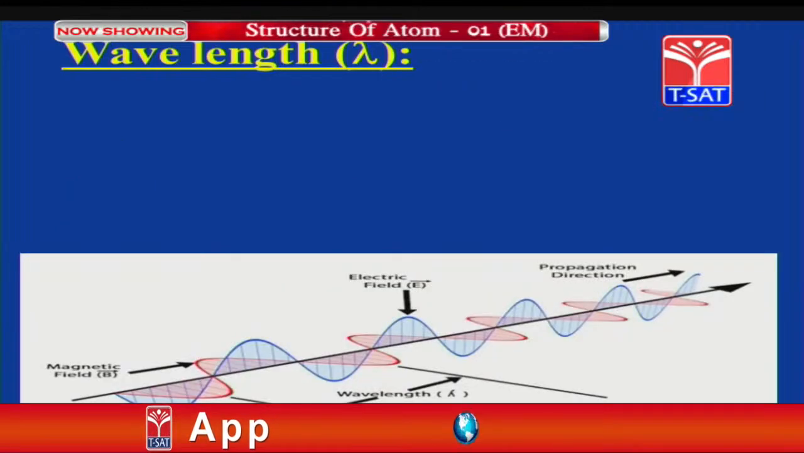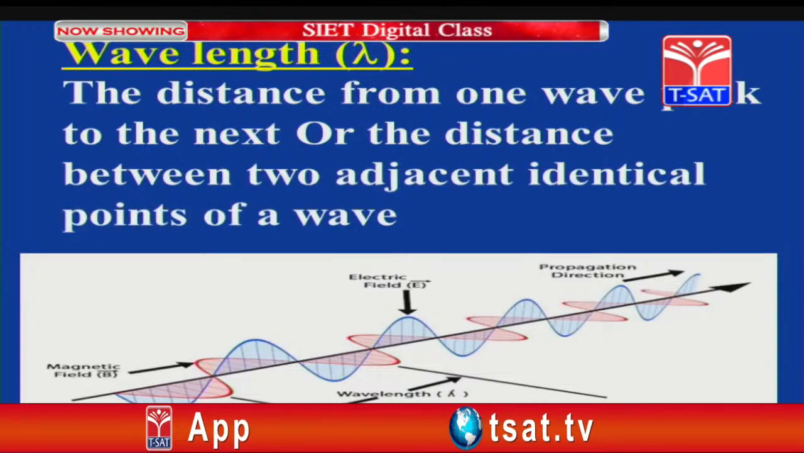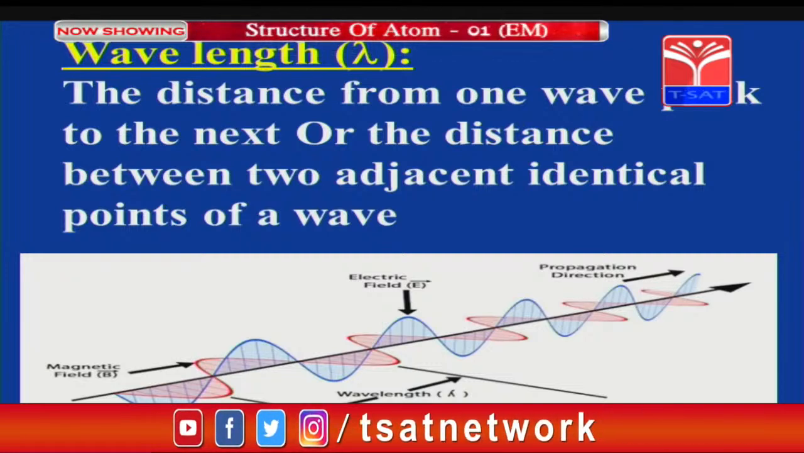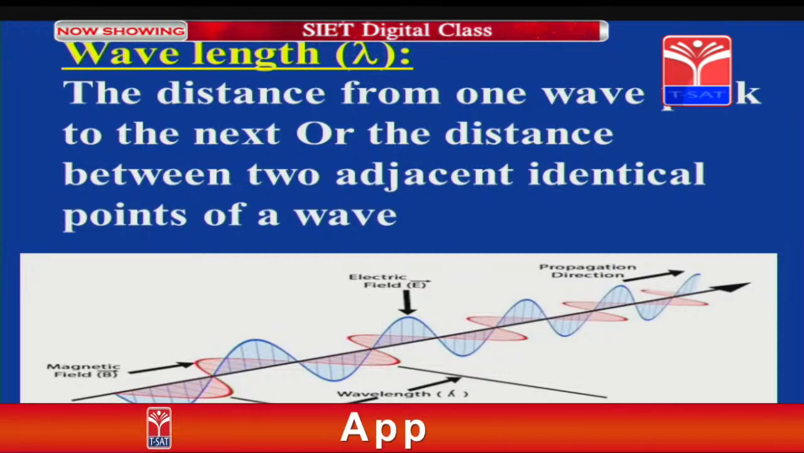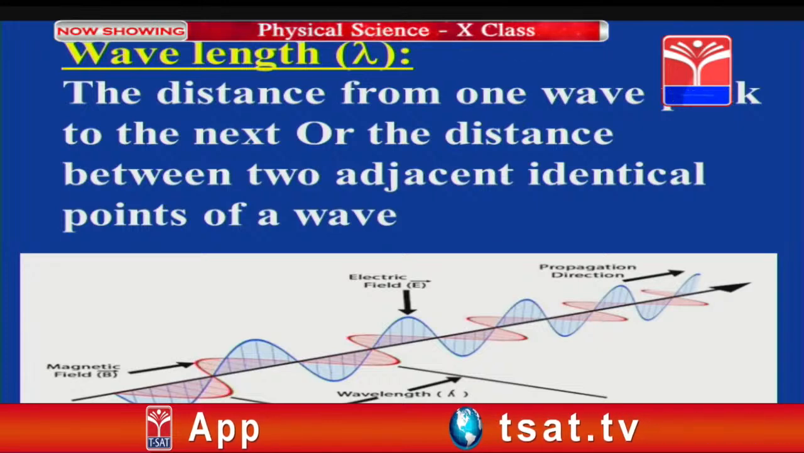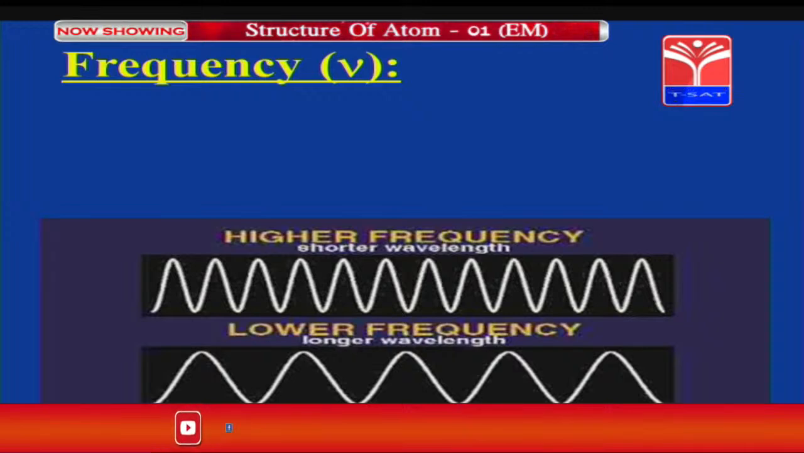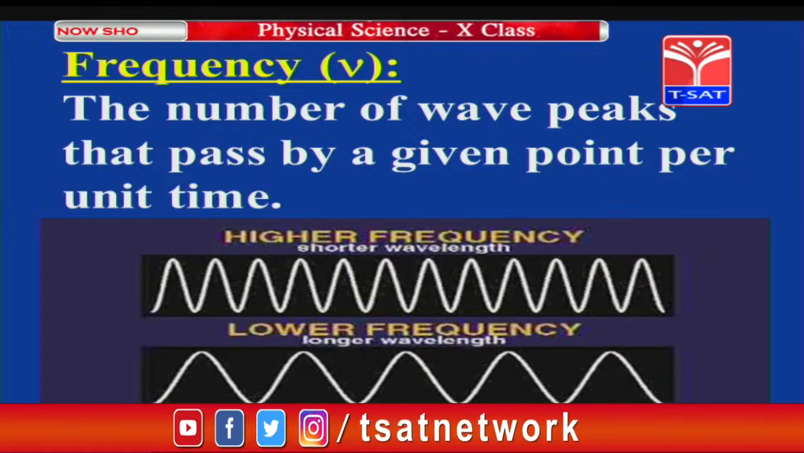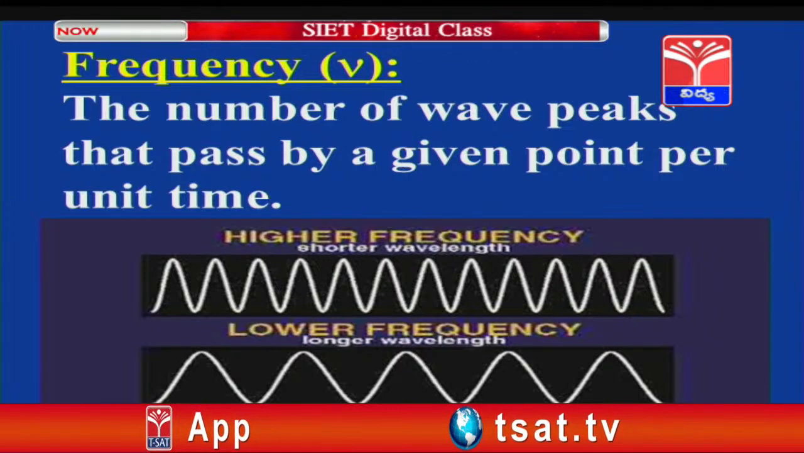And what is wavelength? Wavelength is the distance from one peak to the next, or the distance between two adjacent identical points of a wave. In the diagram you can see two peaks are connected, and it is denoted with what? Lambda. The symbol lambda is used to represent the wavelength, and the other one is frequency. The number of wave peaks that pass by a given point per unit time is known as the frequency. Children, you can find here, one is higher frequency and another is lower frequency.